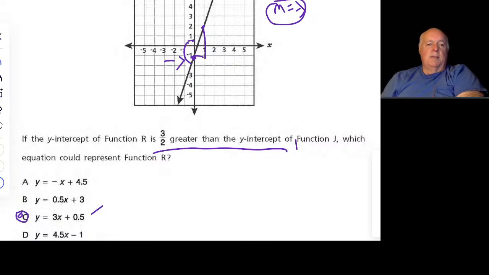I'm not sure how people got some of the other answers, but this one is a negative slope, so it'll go the other direction. So that's completely out. B flips the 3 and the 0.5, so be careful what you're doing. B is the y-intercept, not the slope. For that reason, that's out. And somehow the person added 3 and 1.5 to get 4.5. This is just like a mercy answer, like, have no idea what's going on, but the numbers sound right. Well, they're just terribly wrong. So for that reason, that's that.